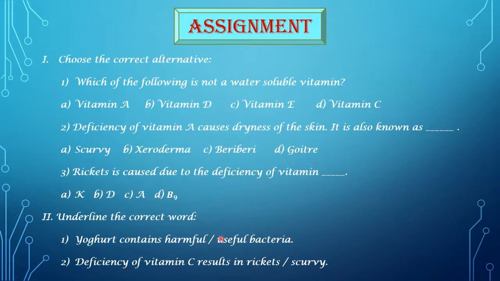So yogurt contains useful bacteria. You will underline useful. Then the second question is, deficiency of vitamin C results in rickets or scurvy. Yes, scurvy. So you will underline scurvy.